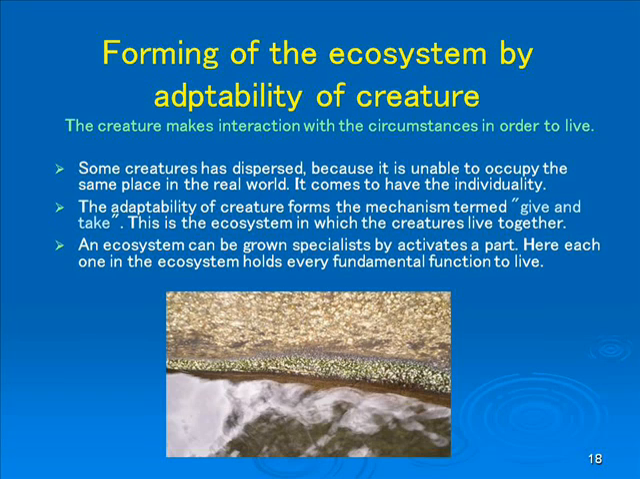The adaptability of creatures forms the mechanism termed give and take. If each member acts in a part as a specialist, such a society is able to evolve the individual creature. But each member in the ecosystem holds every fundamental function. It has benefits if it has many capabilities. So, the creature implemented many functions in the form of genes. The regulation of gene expression makes it possible to increase the versatility and adaptability.